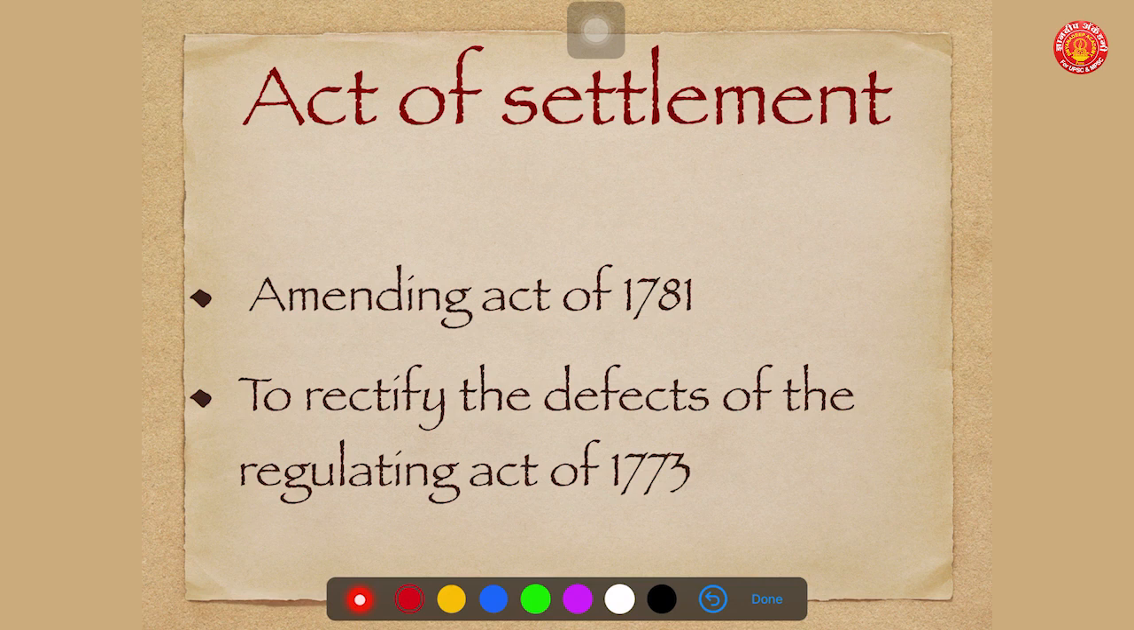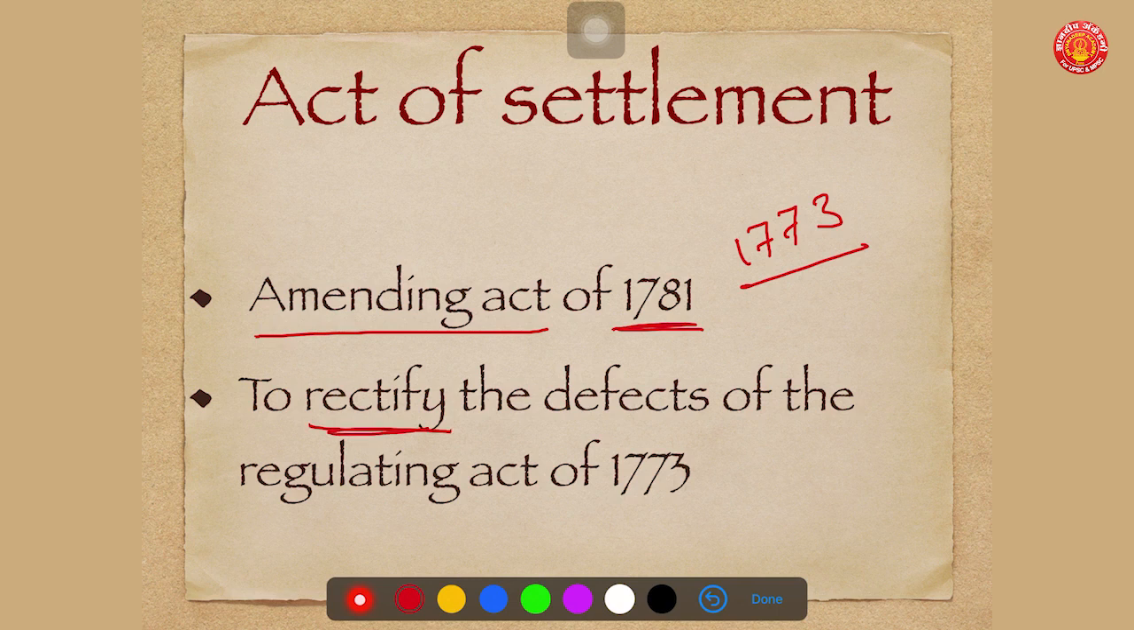Then came the Act of Settlement of 1781. It was an amending act which amended the Act of 1773. It is famous as the Act of Settlement. The most important purpose of this Act of Settlement was to rectify the defects of the Regulating Act of 1773. This was the most important purpose.